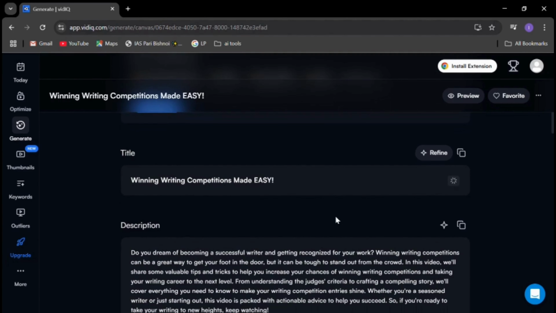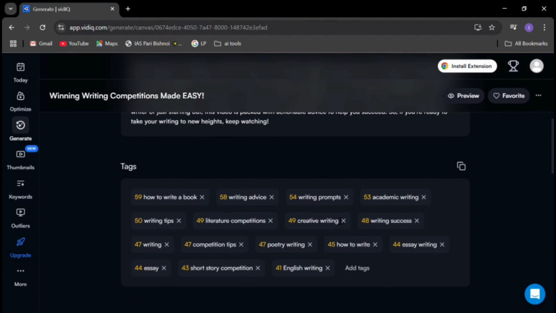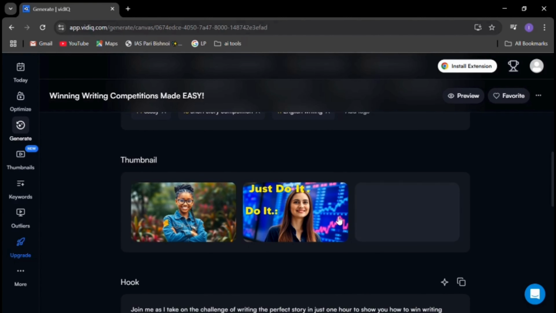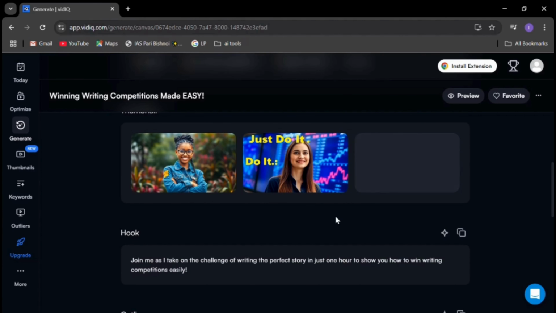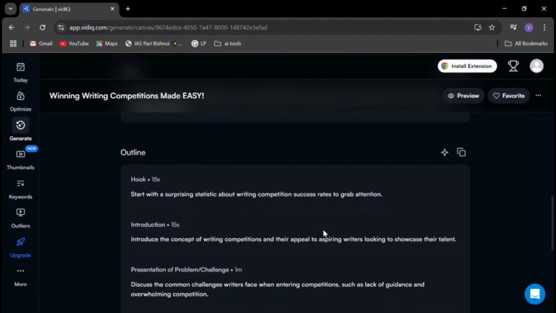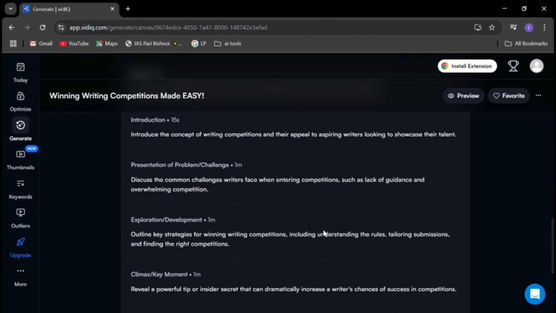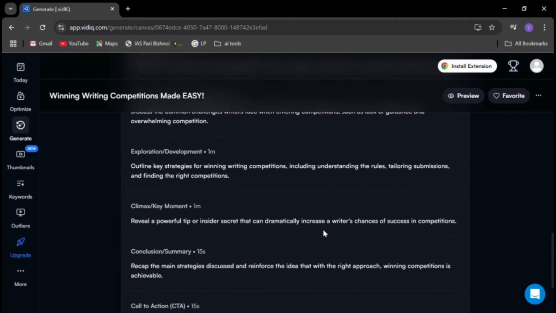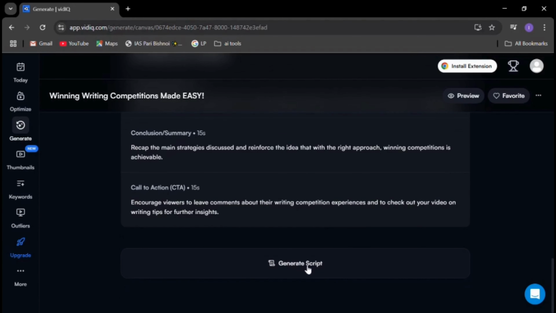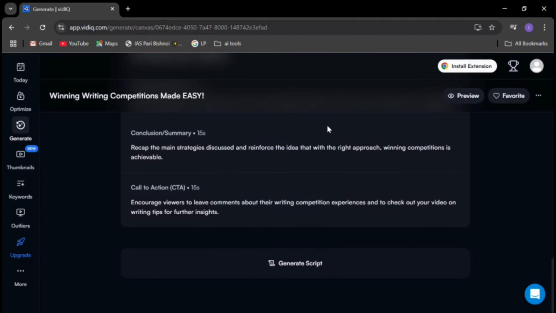You can see within seconds it provides us with a fantastic video title, Winning Writing Competitions Made Easy, on the left topmost side. Alongside this, it also suggests top keywords like how to write a book, writing, and essay writing, which you can use as hashtags to boost your engagement. These are all hashtags which are generally used in these kinds of videos, and that is why this tool has suggested us these words.